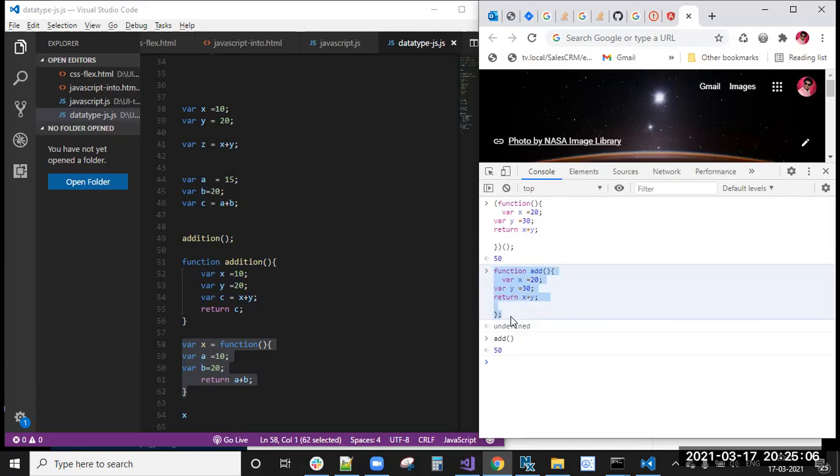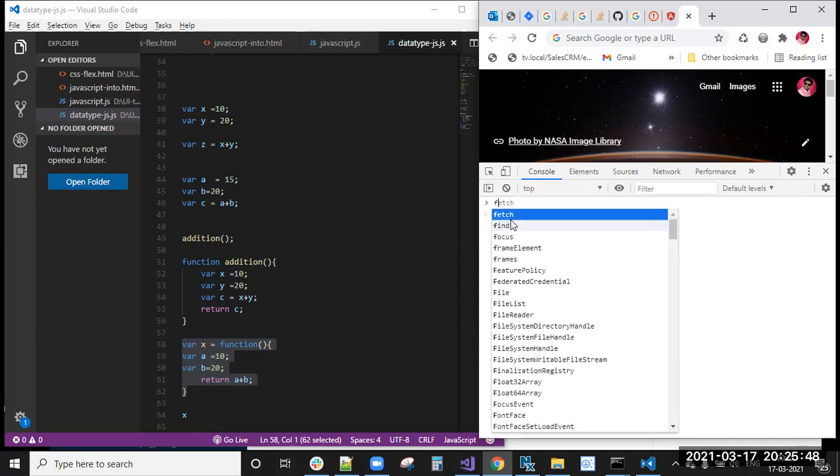So in these three ways, we can create a function. Okay. Up to now, it's clear, right? The functions are three types: general function declaration, variable expression declaration, and immediately invocable function. The first two functions we will call by using the name or the variable name. But the third, immediately invocable function, is executed immediately whenever that JavaScript file is loaded, and it will return you the output. Okay, these are the three points we have covered till now.